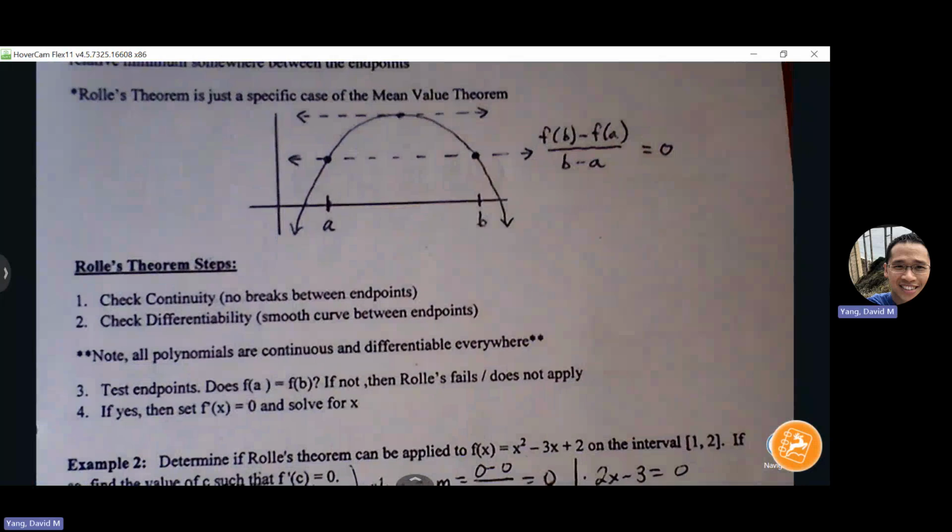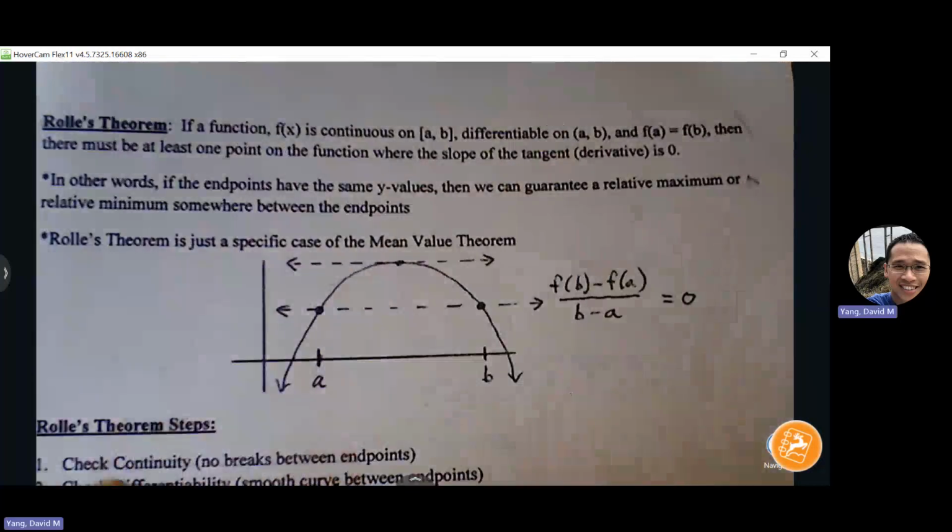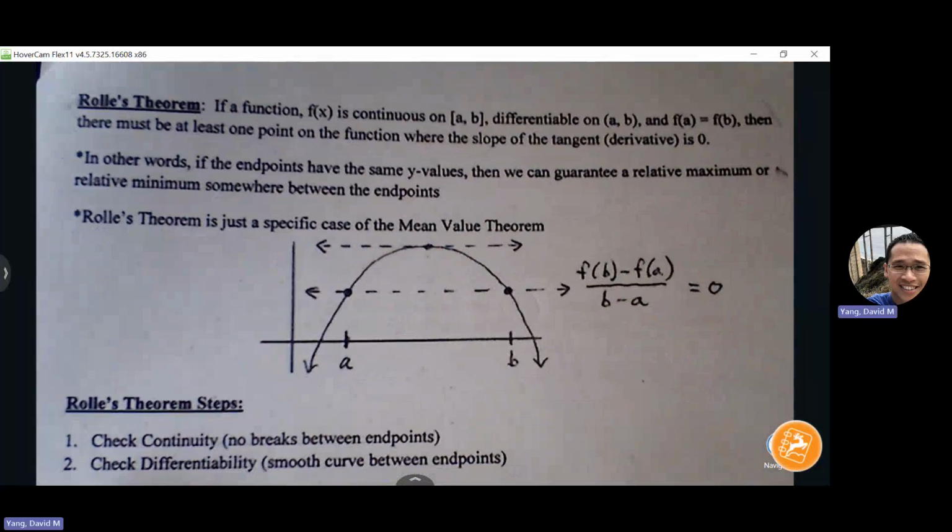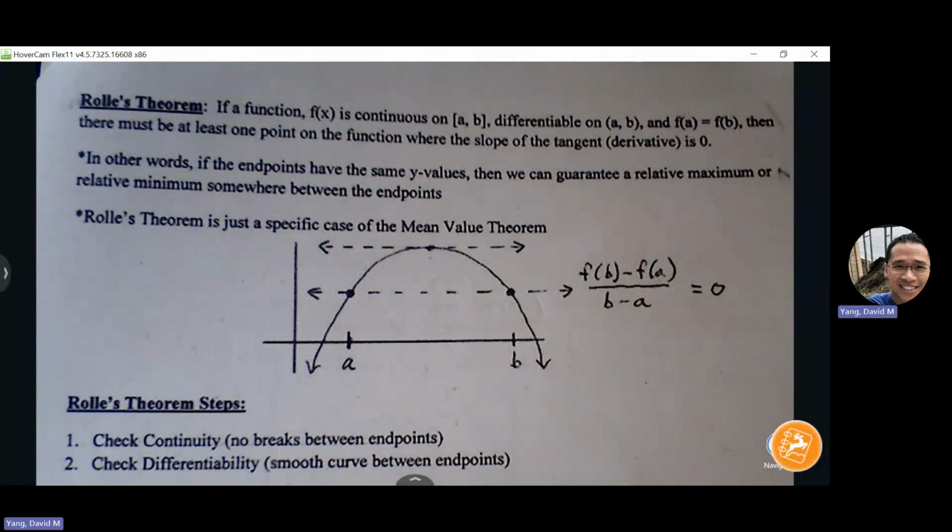Let's go to the next page and talk about Rolle's theorem. So Rolle's theorem is a mean value theorem, but it's very specific. Rolle's theorem says if my function is continuous and differentiable, and my endpoints are the same y value, then there must be at least one other point where the slope of the tangent is going to be 0.